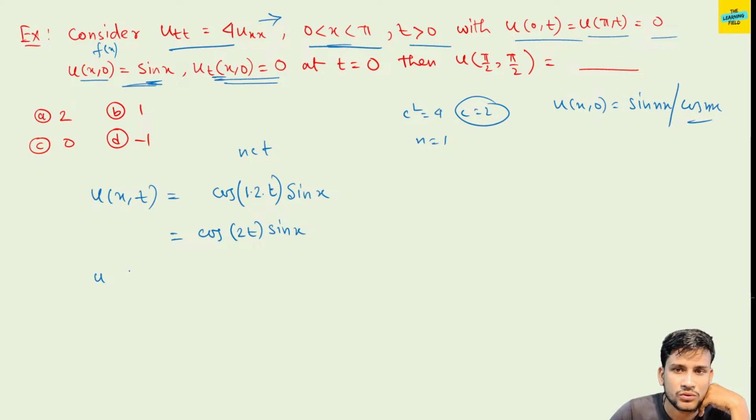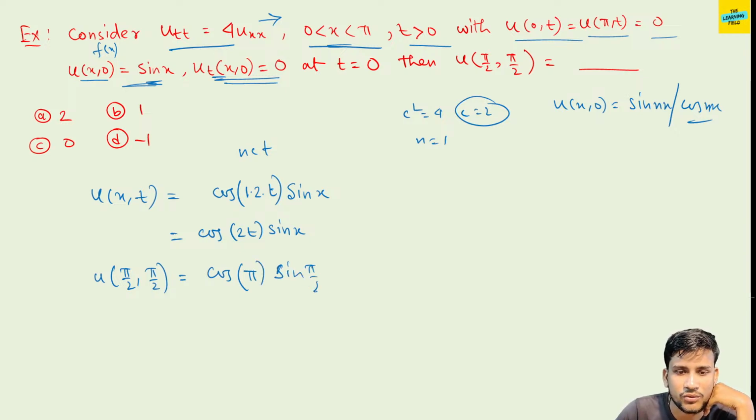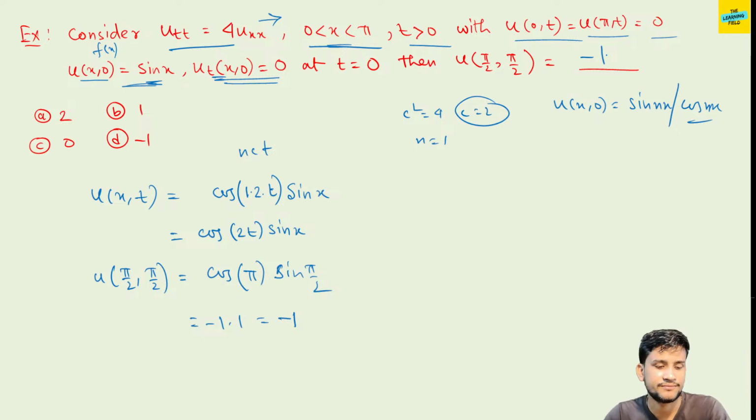So u(pi by 2, pi by 2) is equal to cos(2t), where 2 pi by 2 means simply pi, and sin(pi by 2). Cos pi means minus 1, sin(pi by 2) means 1, so this is minus 1. The answer is minus 1. Fine.